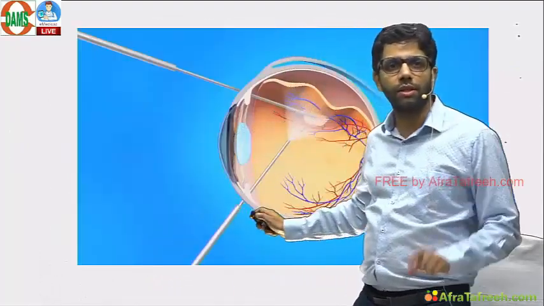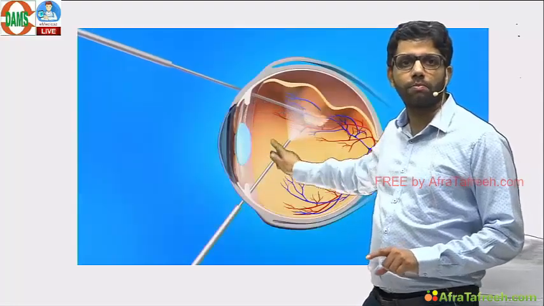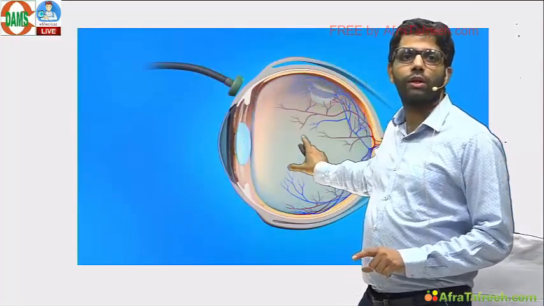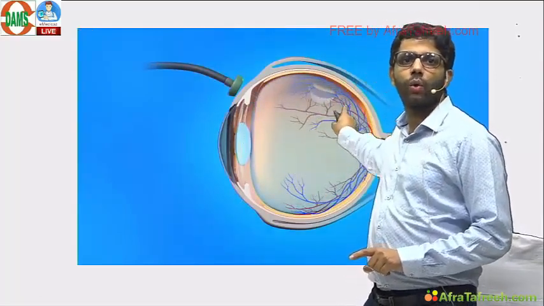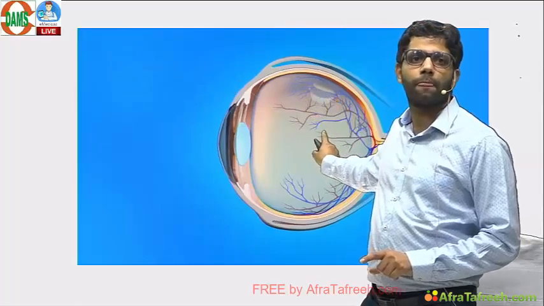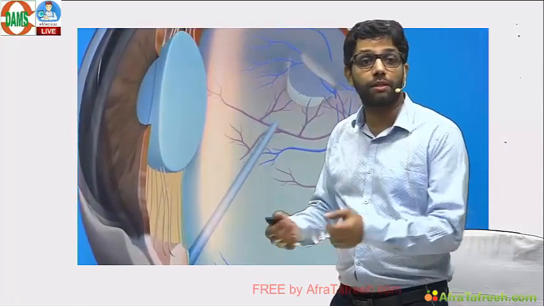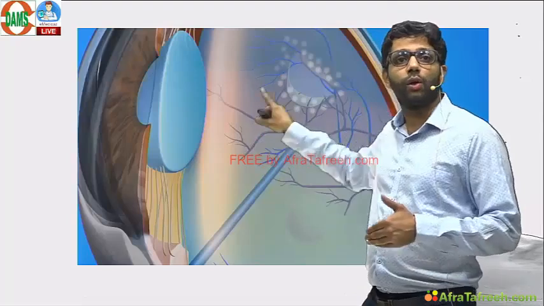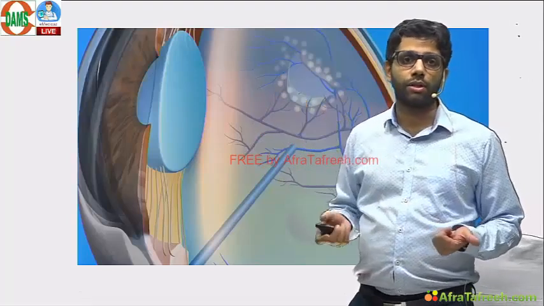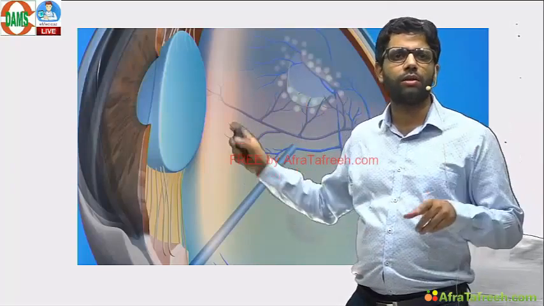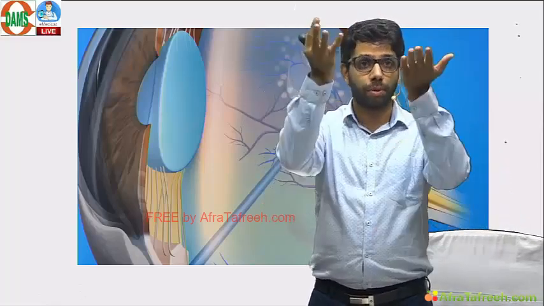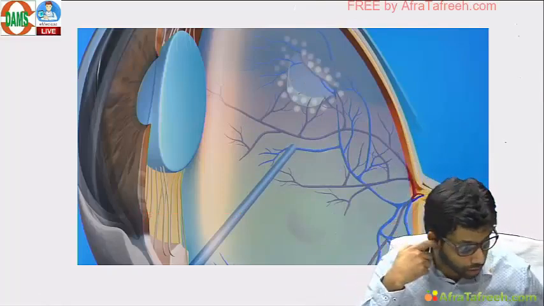What do you do in vitreoretinal surgery? Simple steps. Take out the entire vitreous, pars plana vitrectomy. See, there is a hole. This is rhegmatogenous. Fill the vitreous with silicone oil or gas and close the hole with the help of laser. 3 steps: take out the vitreous, replace the vitreous with silicone oil or gas. Gas can be air, SF6, C3F8, and do laser around the hole. So it is a rhegmatogenous detachment. 3 simple steps. In tractional, there is no hole, so just 2 steps: take out the vitreous, replace the vitreous. What is the complication of silicone oil? Hyperoleon. It goes up. Hyperoleon is a complication of silicone oil.